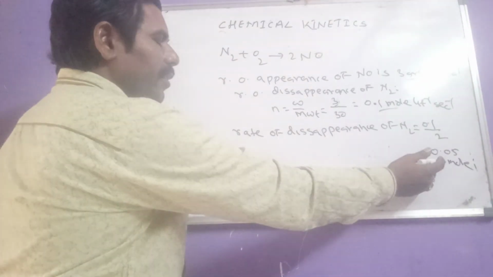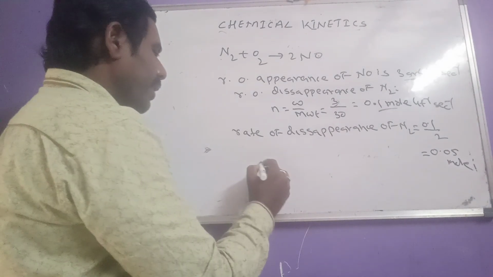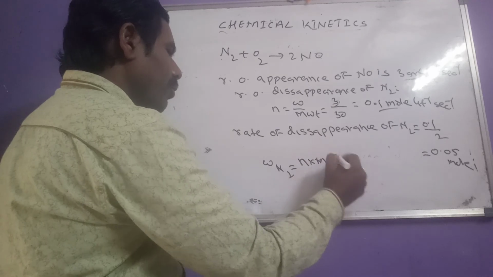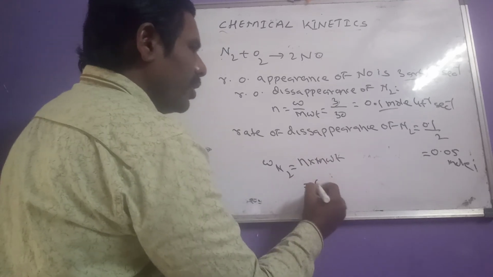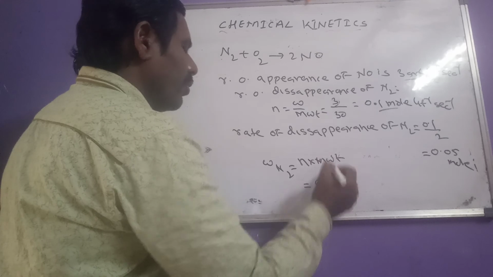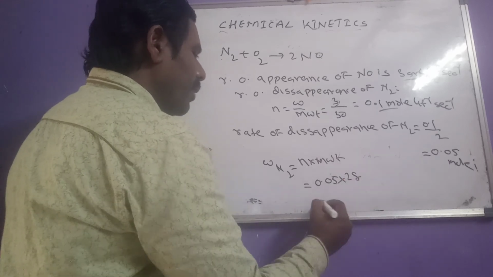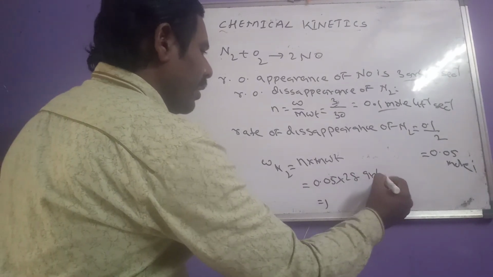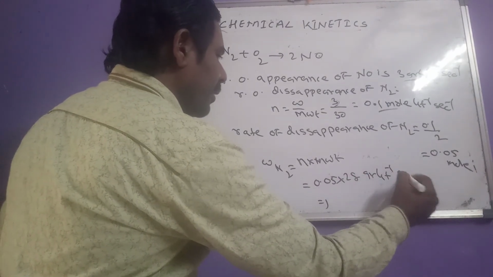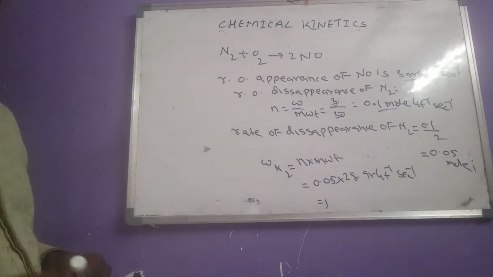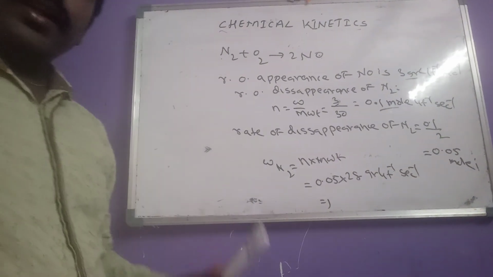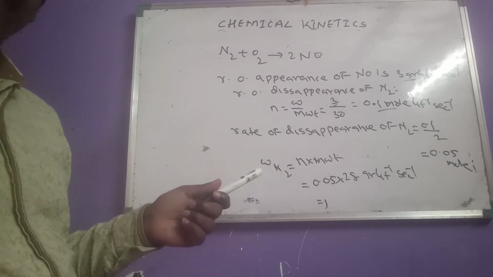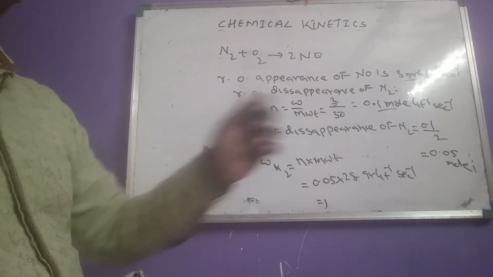So now convert those moles into weight. To get the weight of nitrogen, number of moles into molecular weight. That means 0.05 into the nitrogen molecular weight, which is 28. So like that we can get this answer in gram per liter per second. So they may give the rate of disappearance or rate of appearance in gram per liter per second.